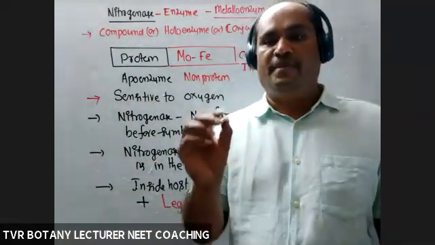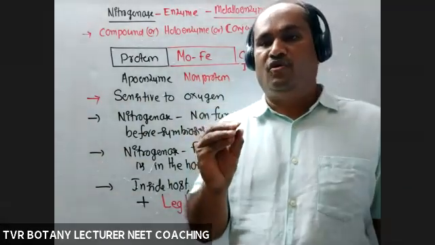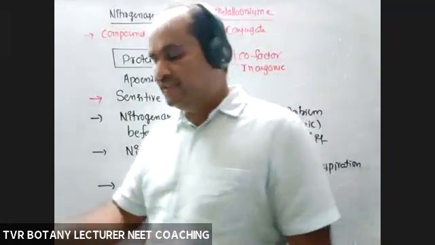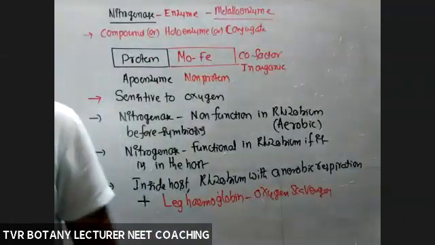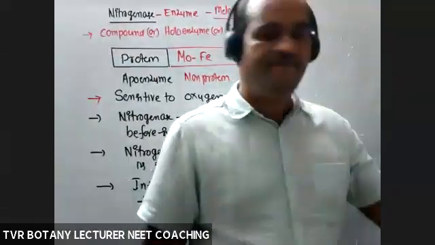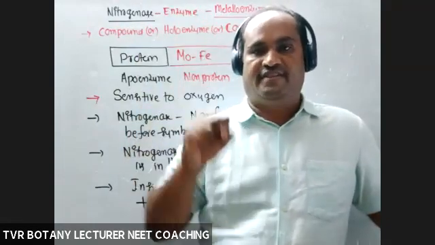Reason: rhizobium is aerobic and there is no leghemoglobin to save it. Once inside the host, rhizobium respires anaerobically, and leghemoglobin is a scavenger, able to absorb oxygen.